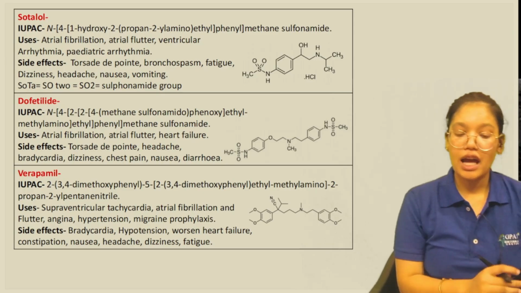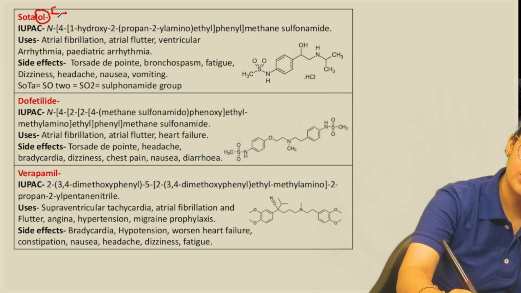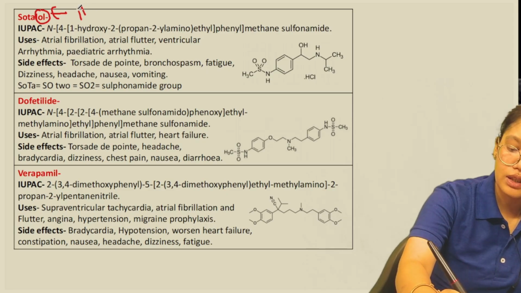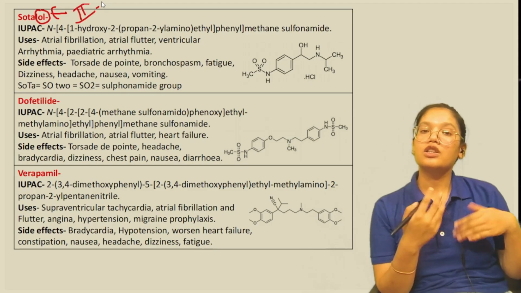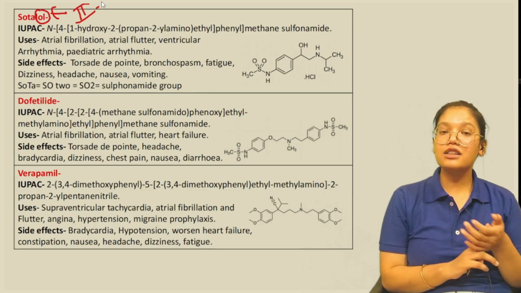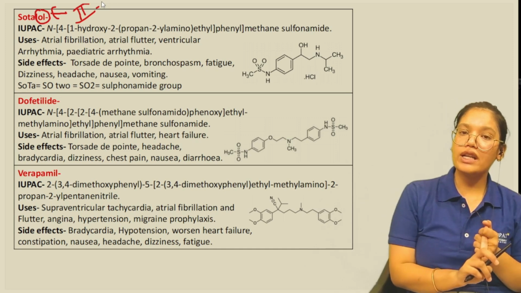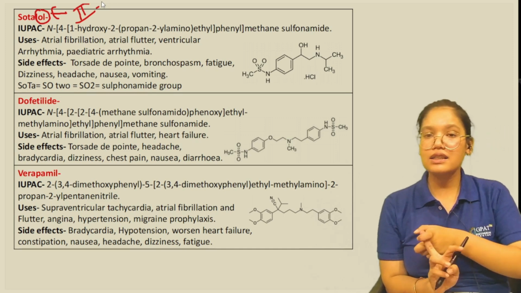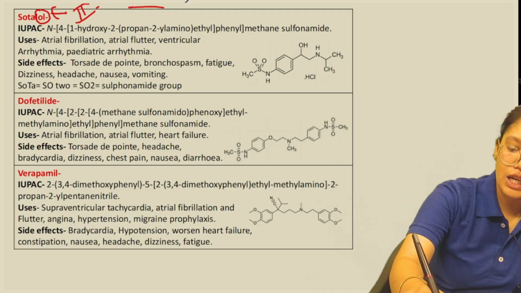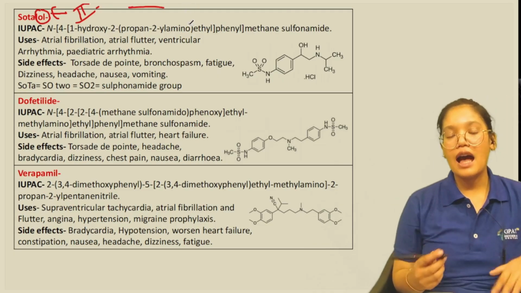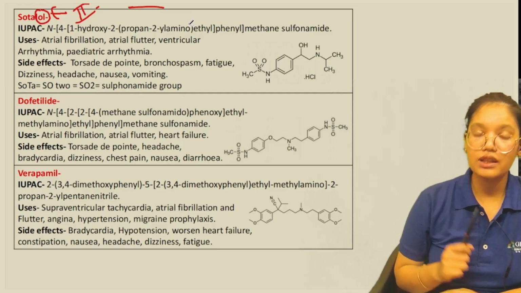Then the next drug we have is sotalol. Now this drug has "lol" as its suffix, so it should be a beta blocker, that is the class 2 antiarrhythmic drug. But sotalol has two actions, that is, it can act as a class 2 antiarrhythmic and also as a class 3 antiarrhythmic too. Okay, so it acts by blocking the potassium channel, plus it acts by blocking the voltage gated sodium channel too. Okay, the sotalol.